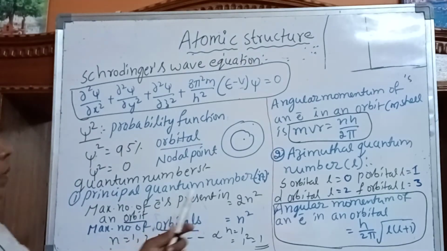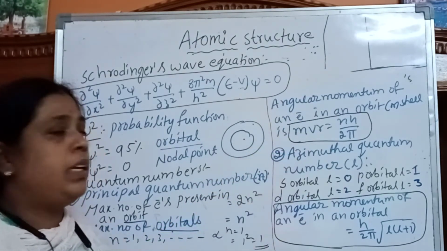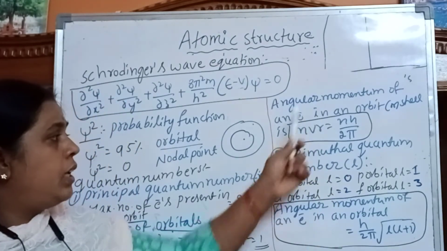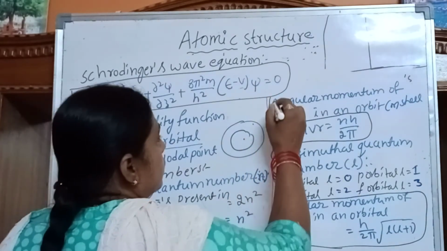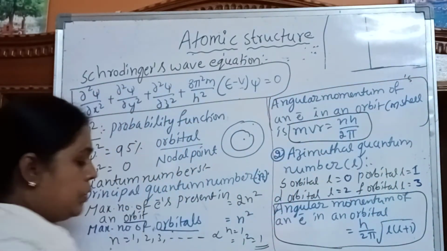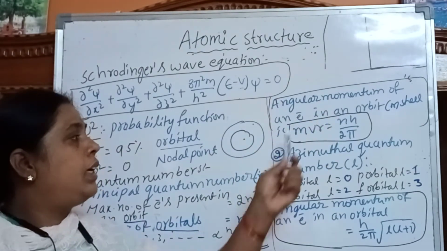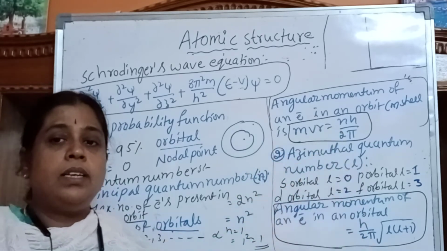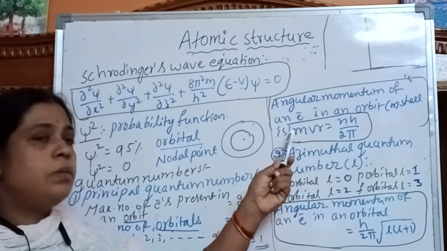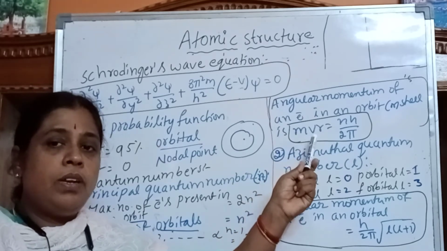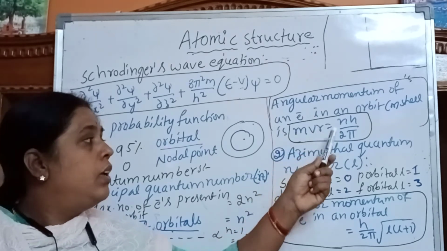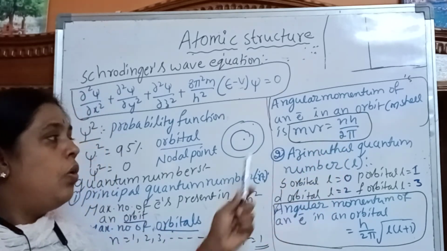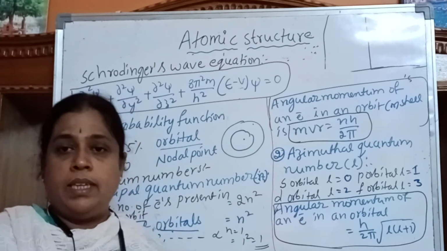Next is the angular momentum of an electron in an orbit. Here two formulas are there, observe here. For the angular momentum of an electron in an orbit, main shell, mvr is equal to nh by 2 pi. m is the mass of the electron, v is the velocity of the electron, r means the radius of the orbit, n is the principal quantum number, h is Planck's constant. This formula is also very important for Mains and MCET.